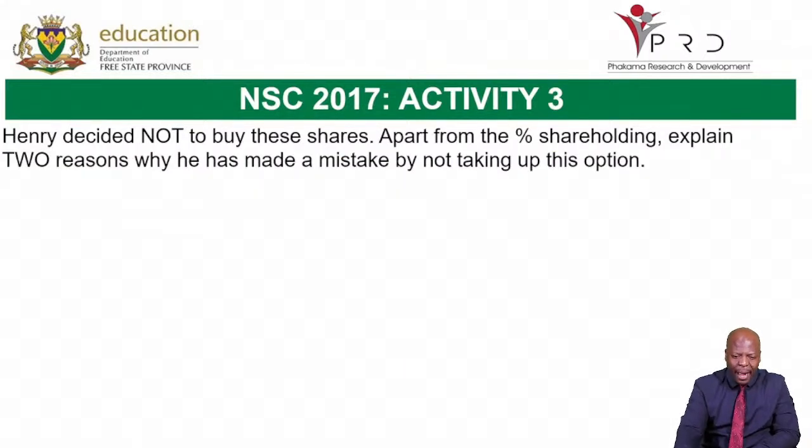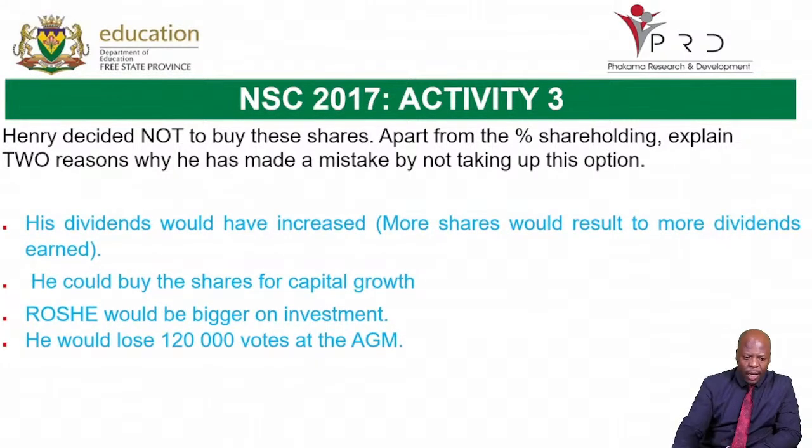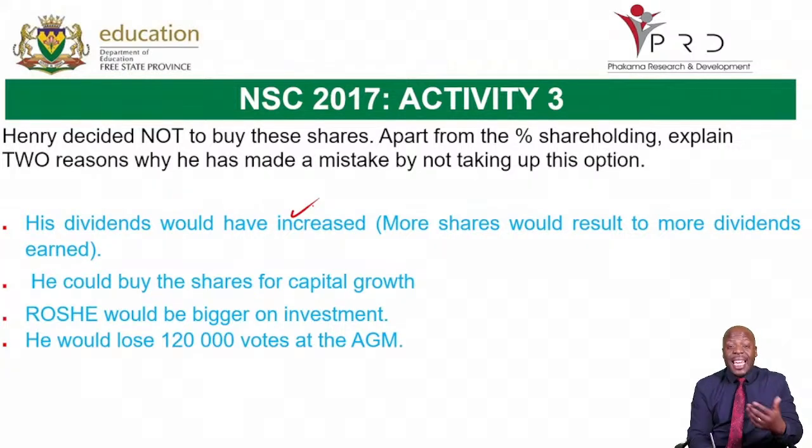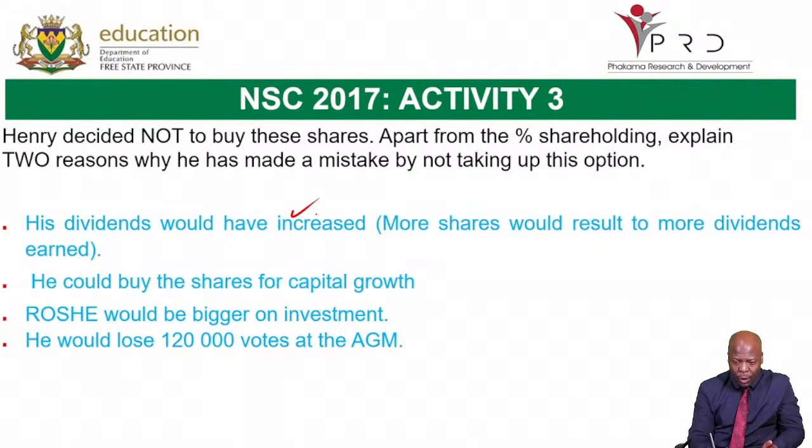Henry decided not to buy these shares apart from the percentage shareholding. Explain 2 reasons why he has made a mistake by not taking up this option. Okay, now, since he has not taken this option, his dividends would have increased if he had taken up this option, because more shares would result in more dividends being earned. So he's going to lose out on that one.